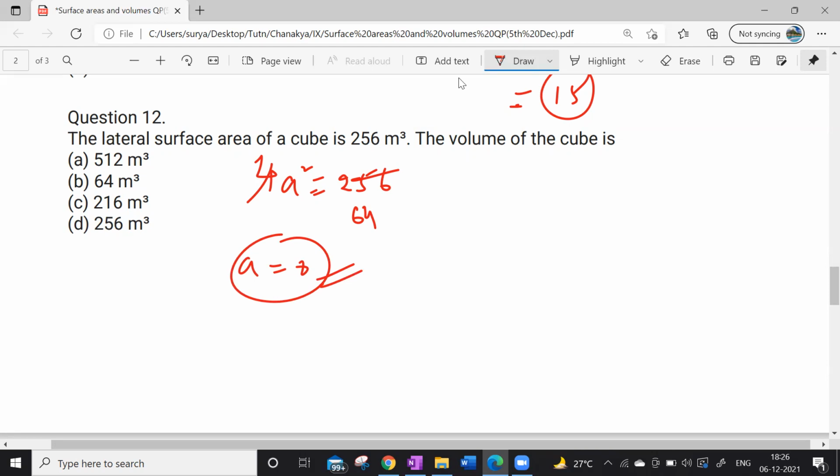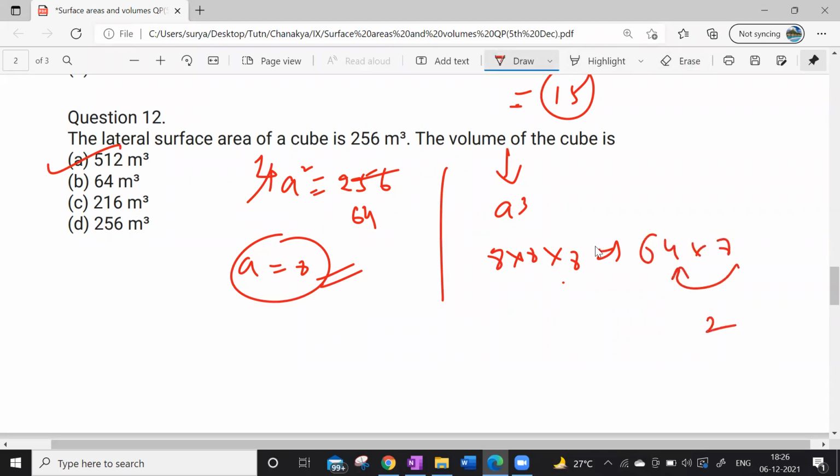What is the volume of the cube? Aditi, what is the volume? 512 meters cubed. The cube volume is 8 into 8 into 8. Look at the last digit, which should be 2. So which is option A only? You need not write everything here. 8 eights are 64, 64 into 8, 8 fours are 32, so the last digit is 2. Only option A is coming here, so option A is correct. That's how we can calculate easily.